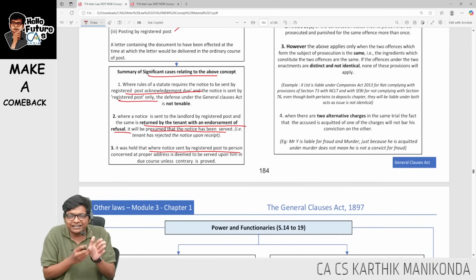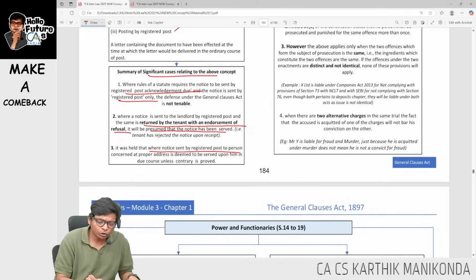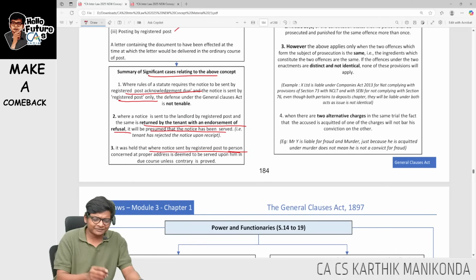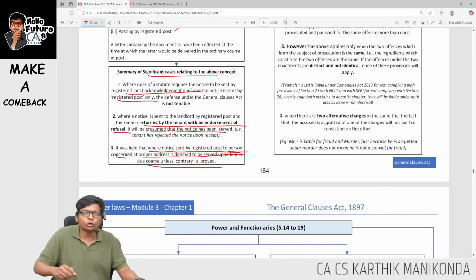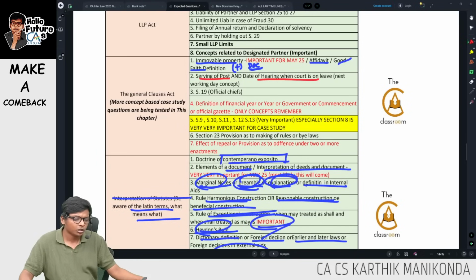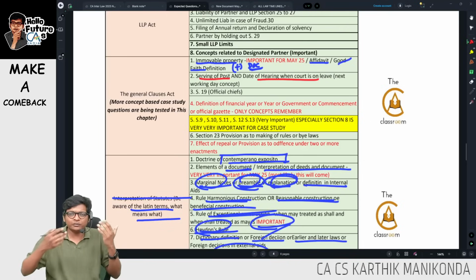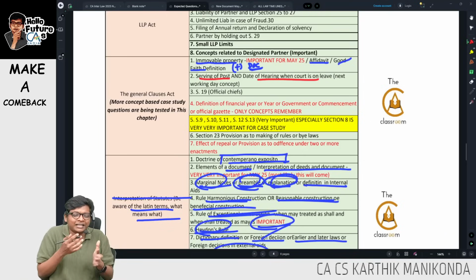Aadhaar card address is there. In that address, I have sent the notice. That's it. My work is done. Where notice is sent by registered post to the person concerned at the proper address, it is deemed to be served upon him in due course unless the contrary is proved. Unless the address is changed. If the department did not update the address even after I told them to update, then it is the department's fault. Otherwise, whatever address the department has, if it's sent there, it means it's valid.